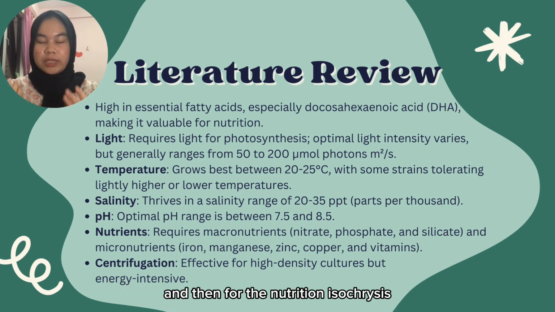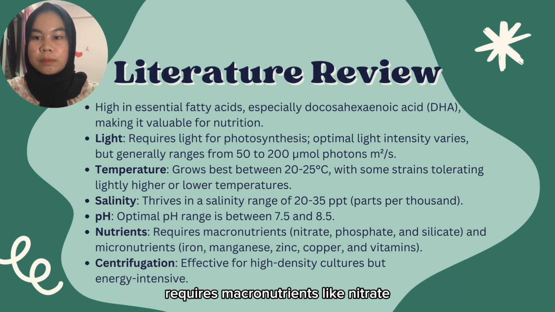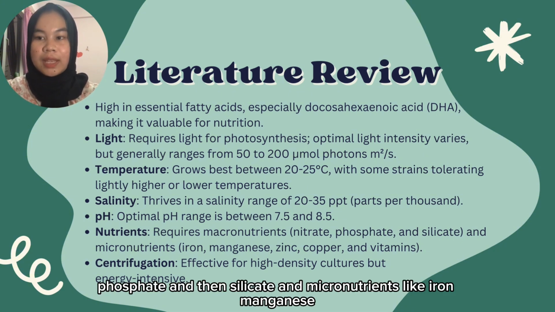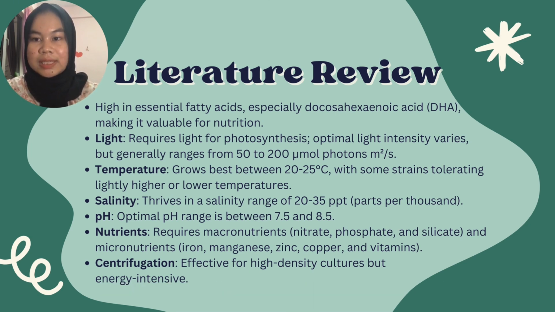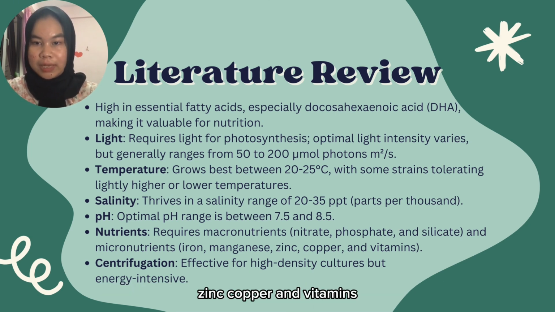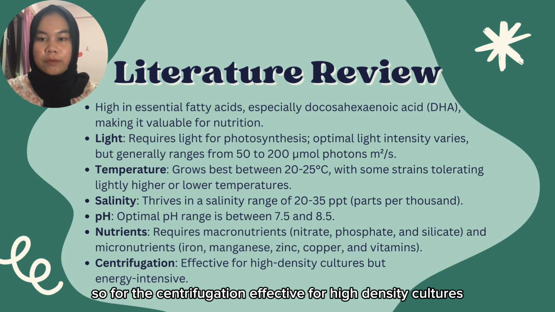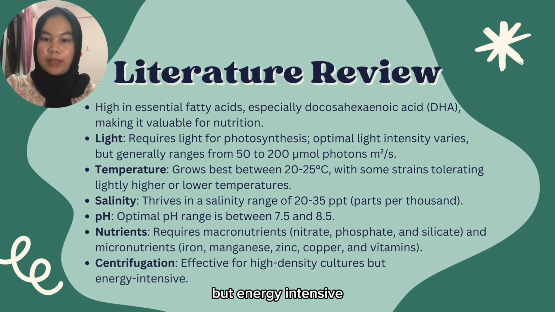For nutrition, isochrysis requires macronutrients like nitrate, phosphate, and silicate, and micronutrients like iron, manganese, zinc, copper, and vitamins. For centrifugation, it is effective for high density cultures but energy intensive.